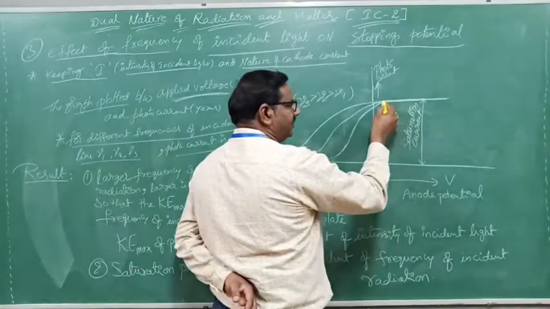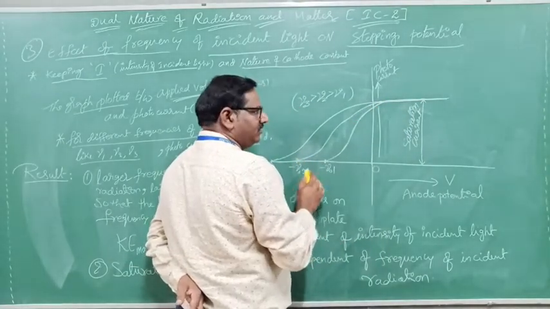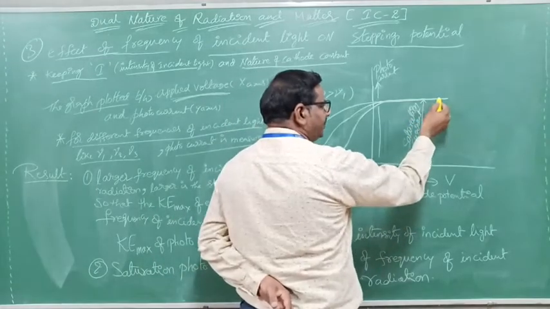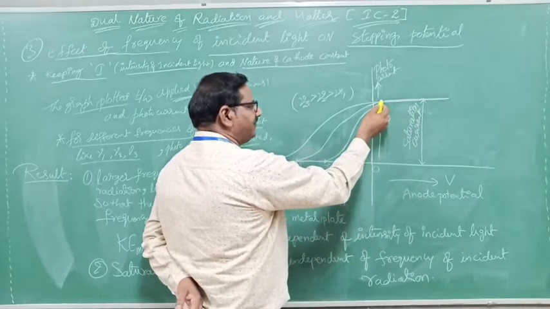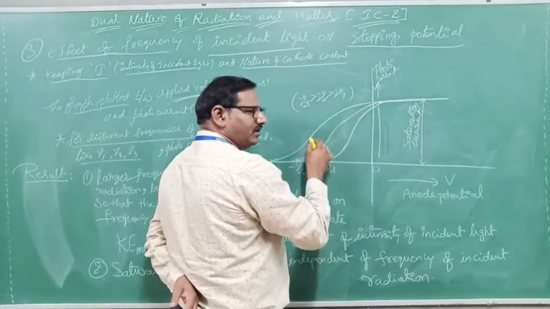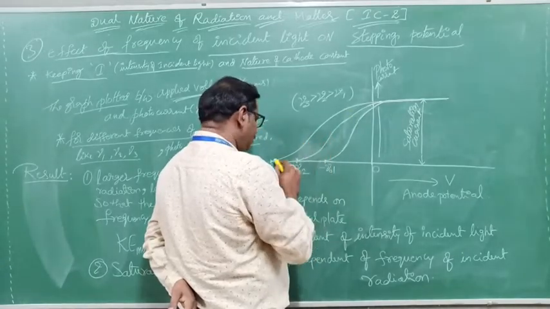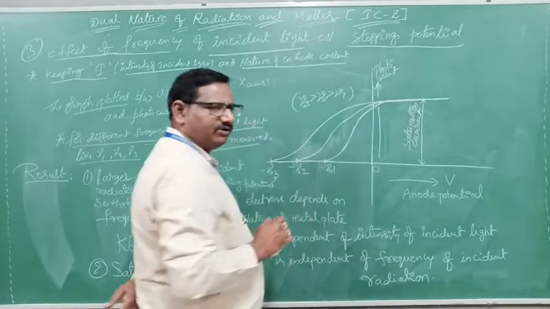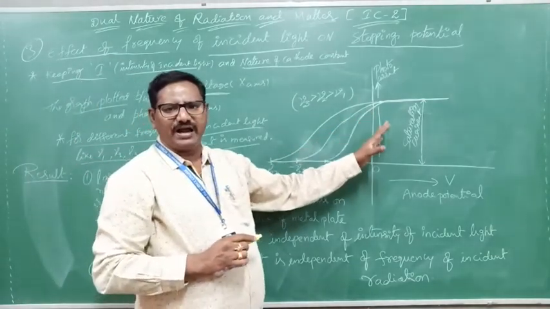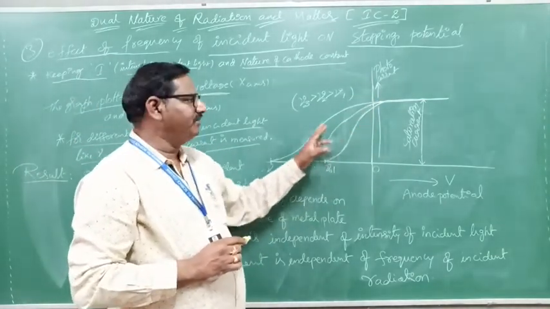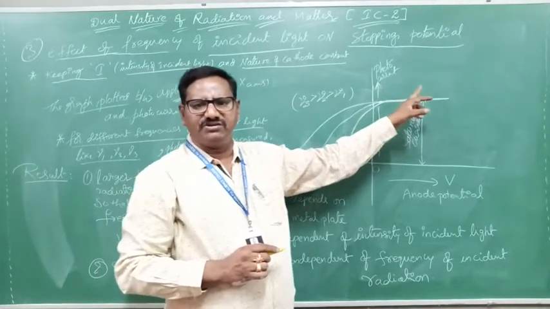As we decrease the potential, it comes down and the stopping potential will be here. Similarly for the third frequency, the saturation current remains the same, and if we decrease the potential of the anode, then at a particular potential the photocurrent becomes 0. Like that you can measure the values, and if you plot the graph, all frequencies of light will give the same saturation current.